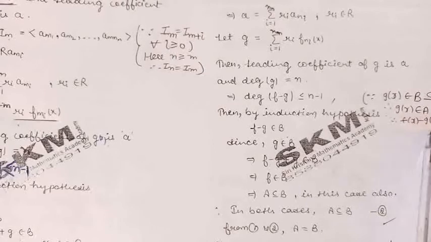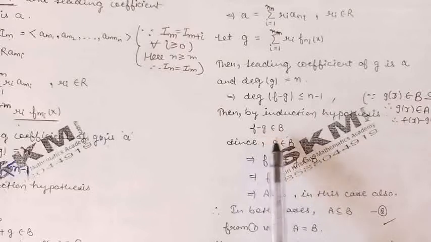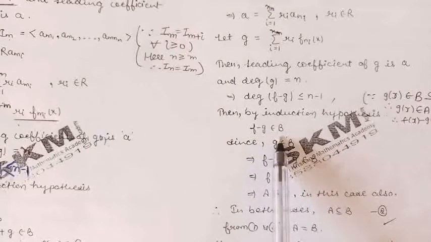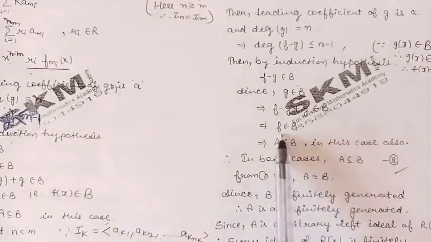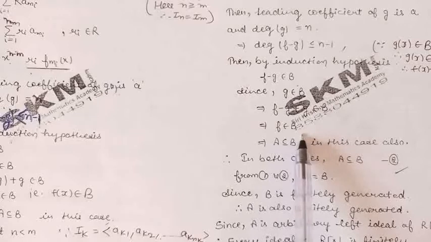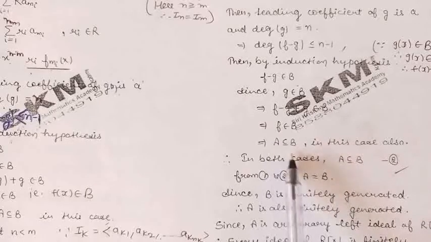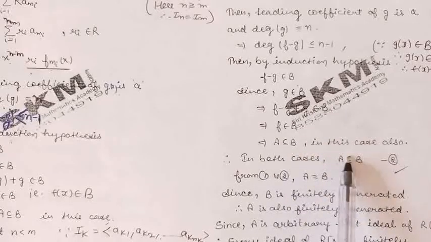Now f minus g is a polynomial in A having degree less than n, so by induction f minus g belongs to B. Also the polynomial g belongs to B, so their sum will also belong to B. So we can say that f belongs to B. So we have proved A is contained in B in this case also.